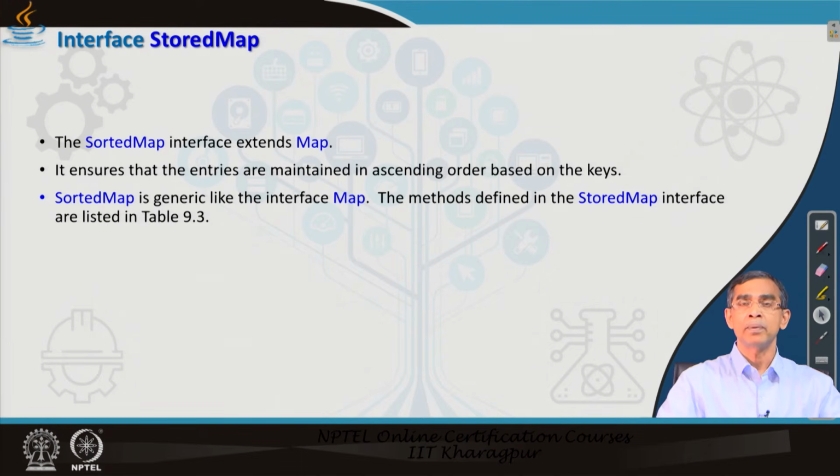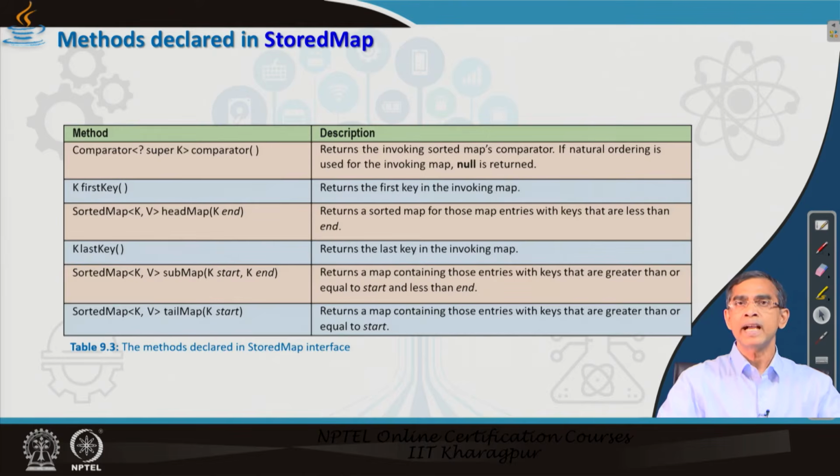The Java compiler will take the necessary steps: if you want to add a new object to an existing collection, it will store it in a sorted fashion. So, the basic idea of the SortedMap interface is faster retrieval and faster storing of objects compared to the simple map using the map methods.